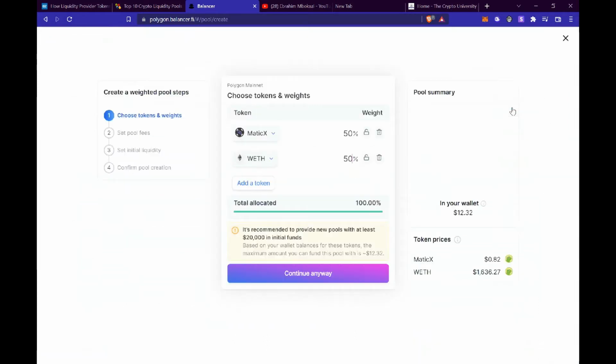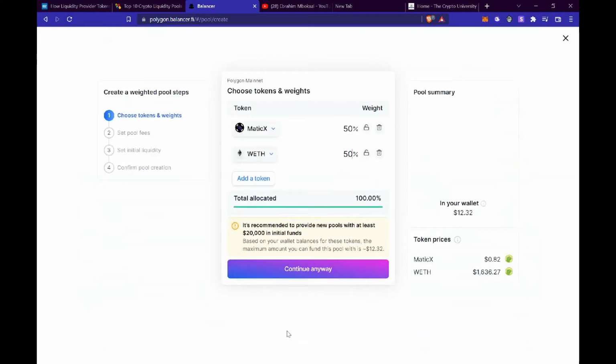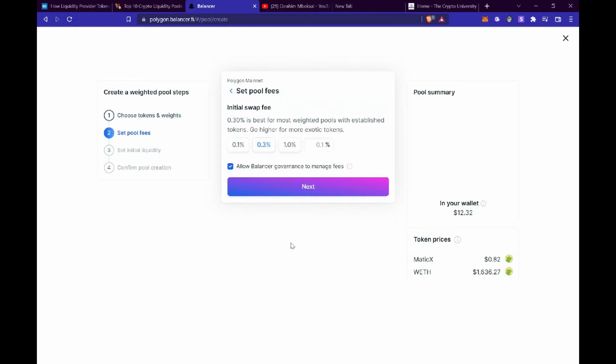So in this situation I'm going to be creating a pool for the tokens that I currently have within my wallet. I have some MaticX and I have some wrapped ETH. What I'll be doing is putting 50% of each. And then after that, as you can see, it's recommended to provide new pools with at least $20,000 of initial funds. I currently don't have that amount, so what I'm going to do is continue.